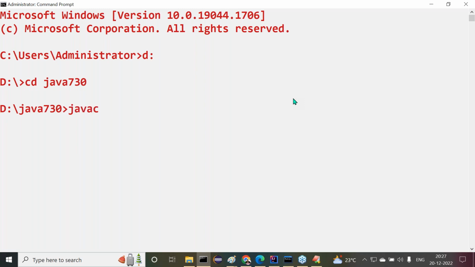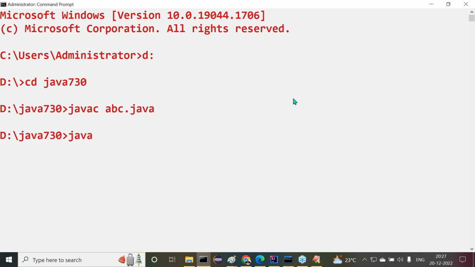Now javac. Along with javac, we must provide the file name. So what's the file name here? abc.java. javac space abc.java. Click on the enter button. Compiled successfully.